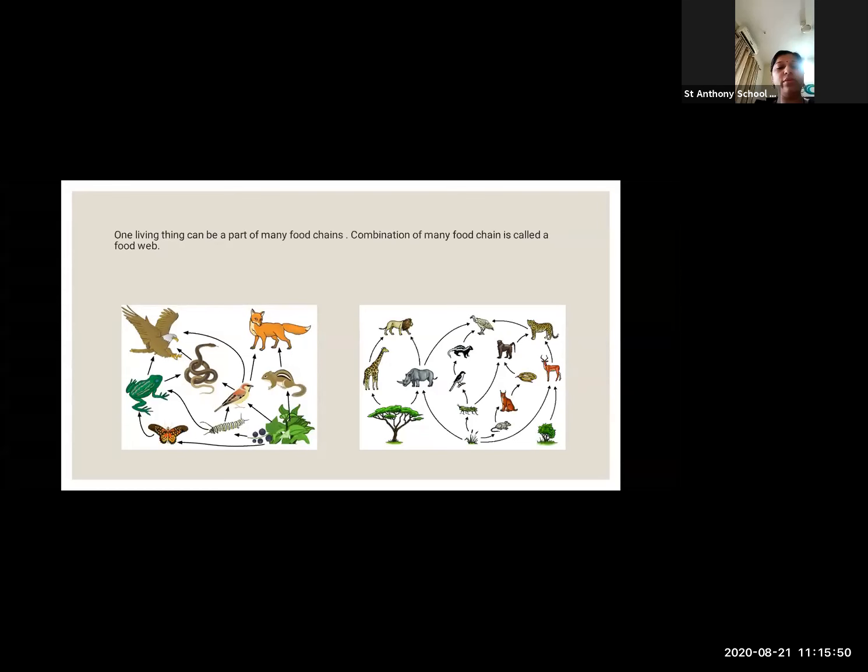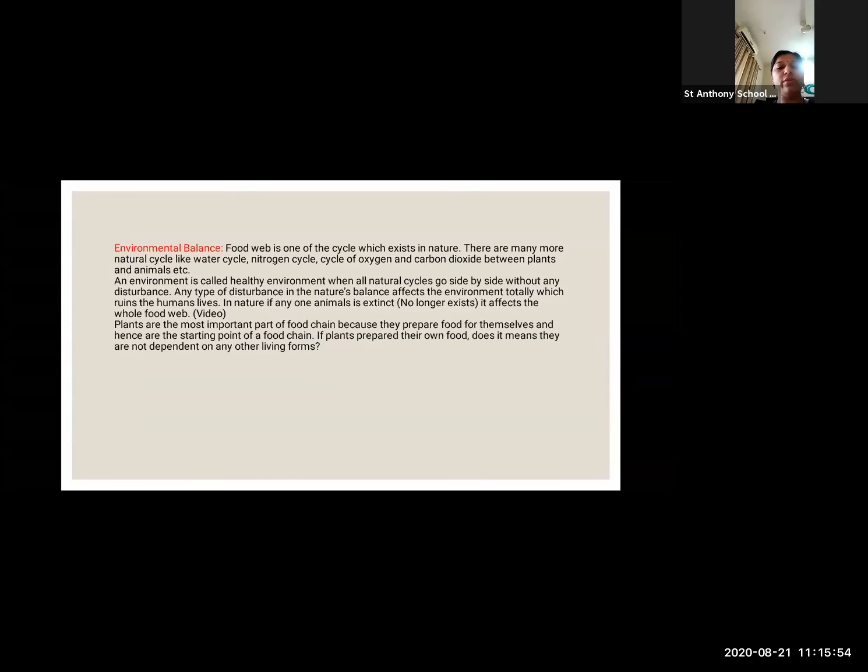Now we will see how the environment gets a balance. Food web is one of the cycles which exist in nature. Food web, एक दूसरे को खाने से हम लोग जिंदा रह सकते हैं. Everything depends upon nature. इसमें से एक भी extinct हुआ, कम हो गया, तो पूरा environmental balance हिल जाएगा. It gets disturbed. All the environmental balance gets disturbed.